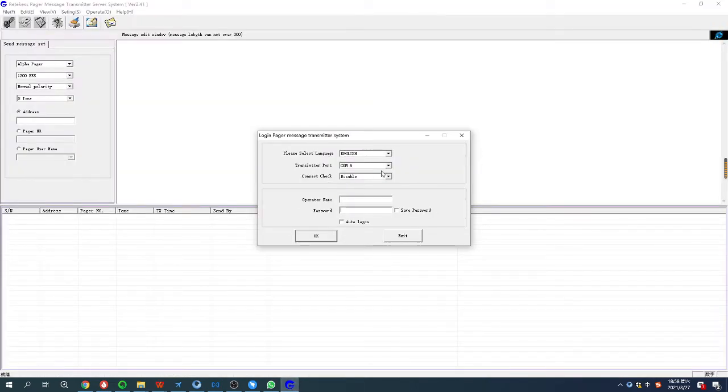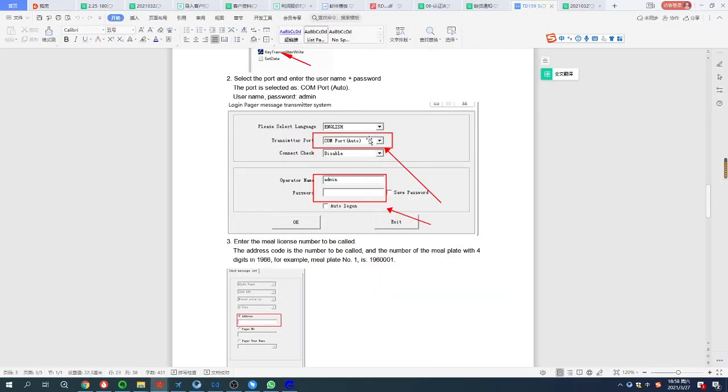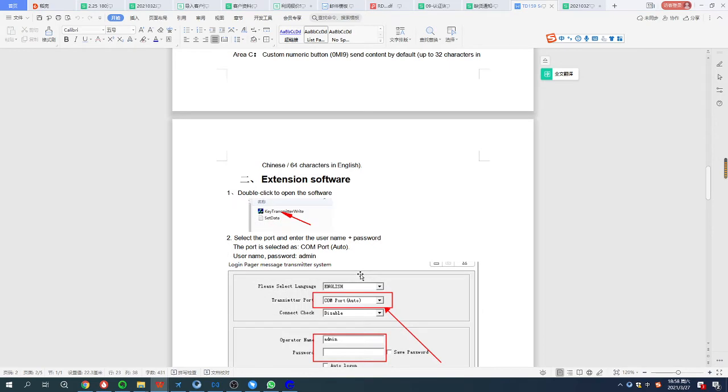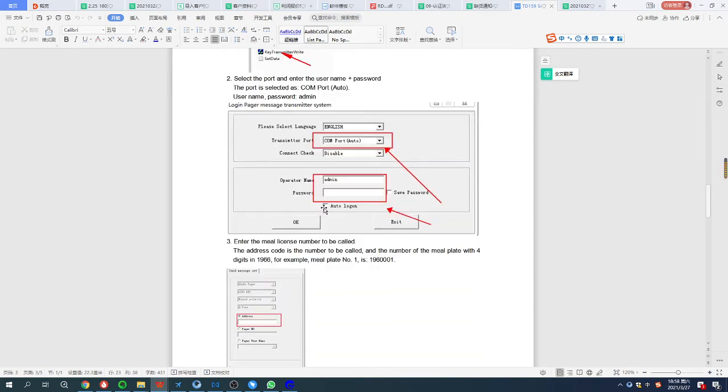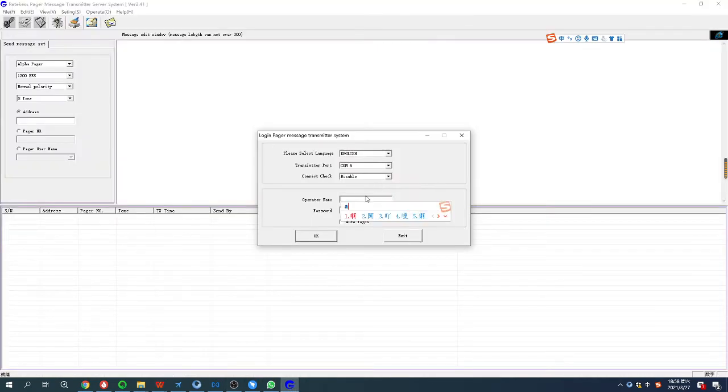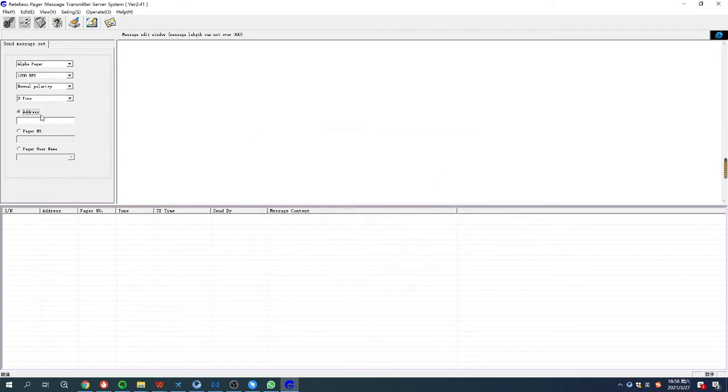After you open it, you need to choose the port. It's 5, and this is for the operator name and password. Also, there will be the instructions file, so you can check this as well. The username and password are admin, so I need to add it first. Okay, I'm going to say okay. You can see we are on this page now.